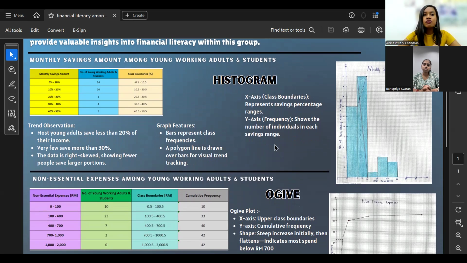The trend observation from this histogram is that most young working adults and students save less than 20% of their income, and very few save more than 30% of their income. So the overall data is right skewed, showing fewer people save a larger portion.